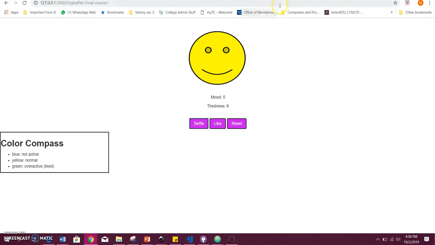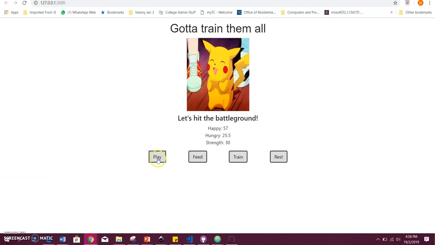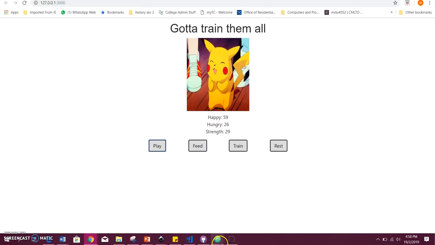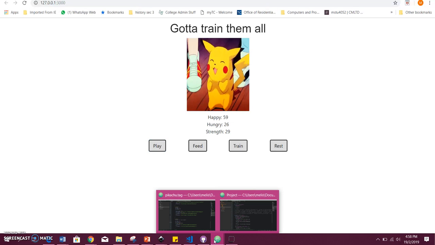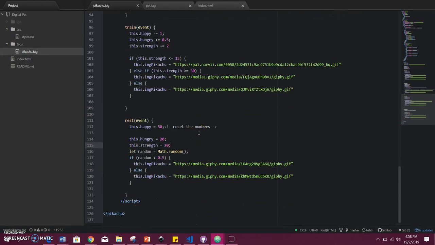Like Brenda said, we had quite a bit of trouble trying to figure out how the code worked, but fortunately, Hang Yang was willing to share her code with me on Sunday when we met, and based on that, we were able to come up with this Pikachu project. The two things that we actually wanted to share were that we had quite a bit of problems with getting it on the live server because of two really basic mistakes.